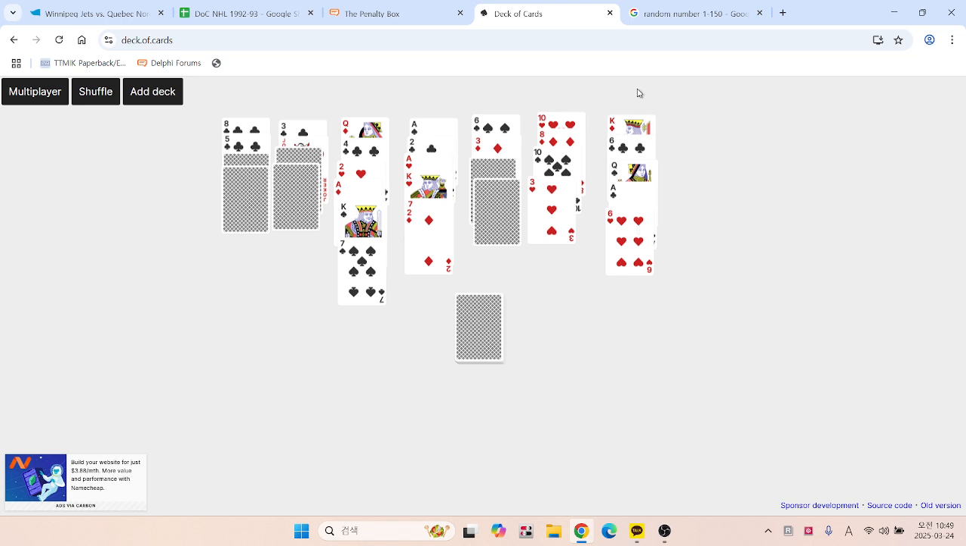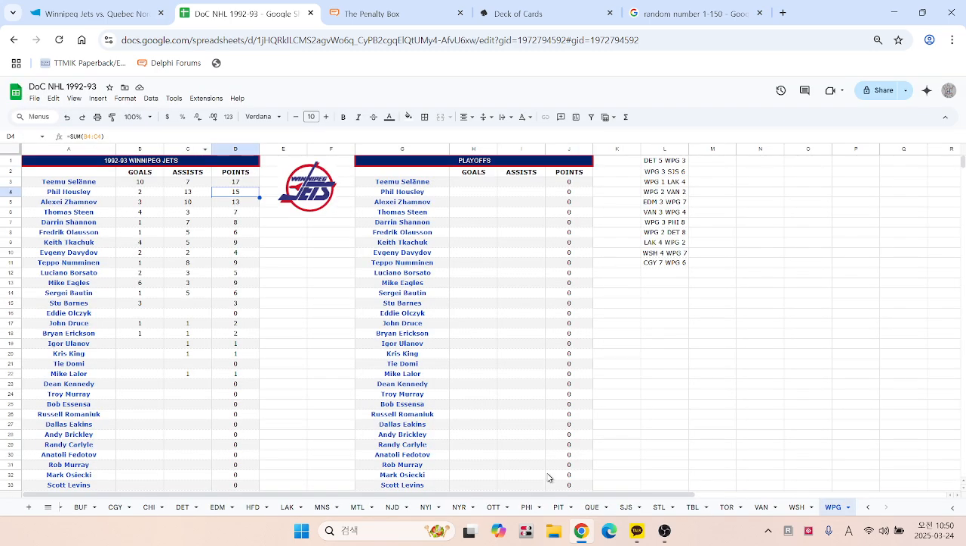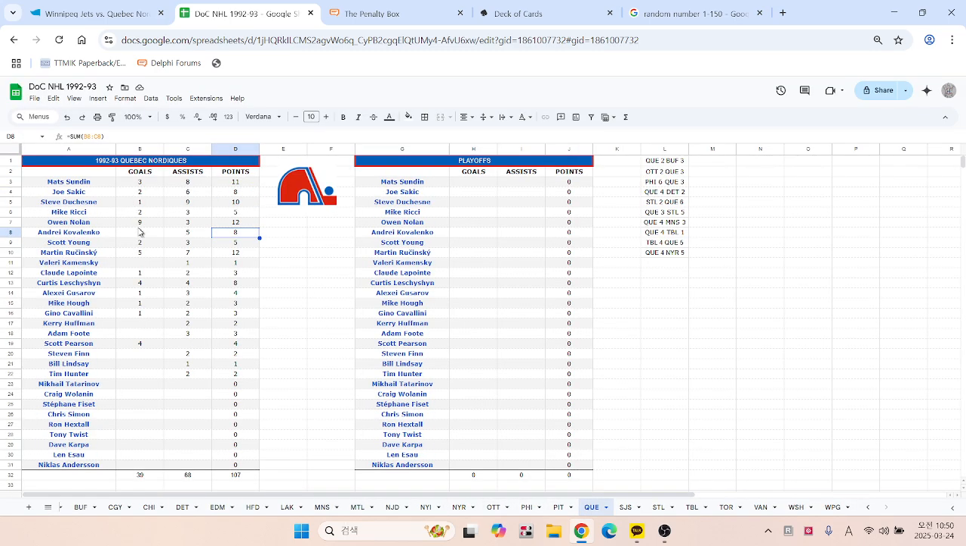It's still relatively early in Nolan's career. This was a season or two before his big goals per game in the shortened 48-game season in 94-95. Anyway, Nolan scores. A better announcer would have said that up front. So it's Nolan from Martin Rucinski and Steve Duchesne. So Nolan from Rucinski and Duchesne. Let's go back to Quebec here. So Nolan, that's his 10th of the season.